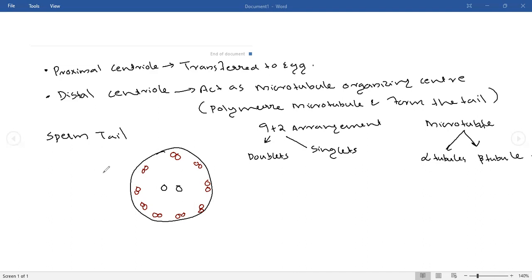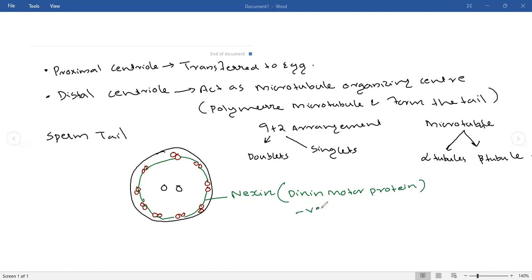They will be connected with the help of nexins. Nexins contain a motor protein, dynein, which is negatively directed.